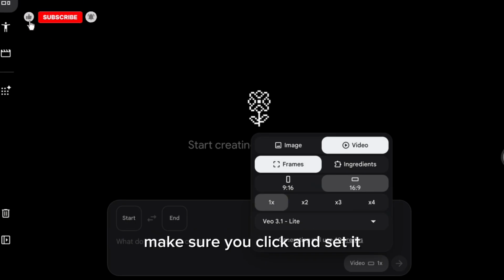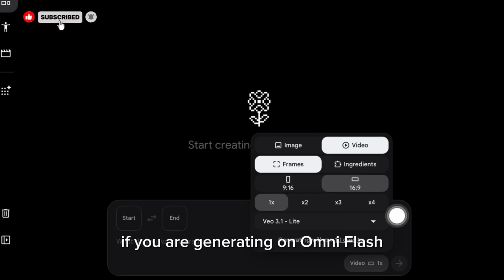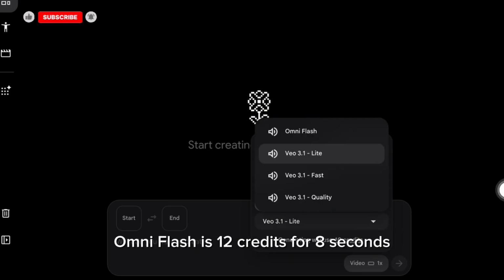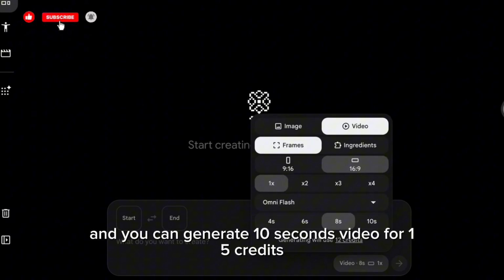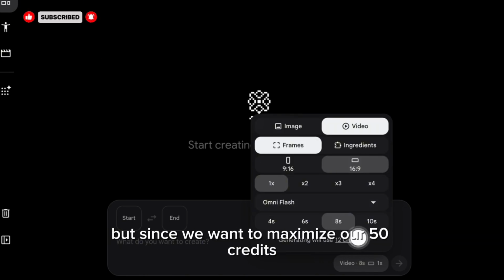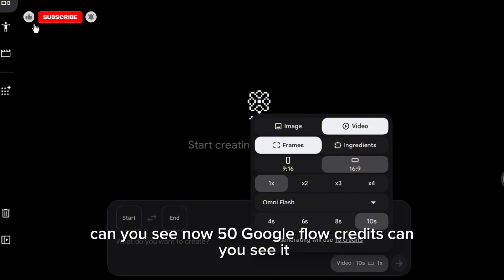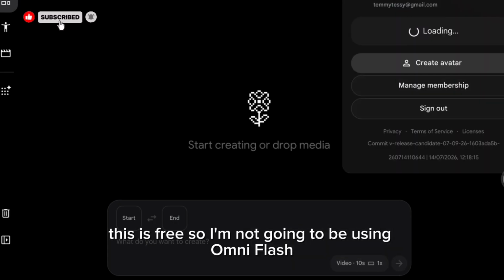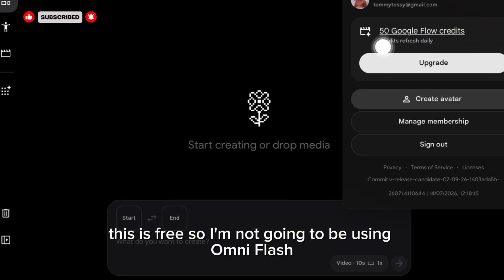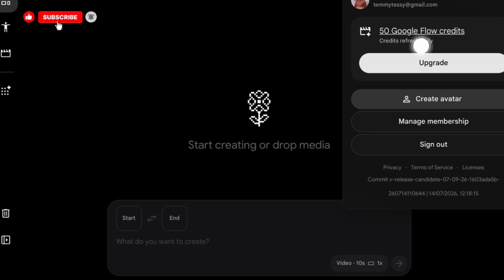Then you see this place, make sure you click and set it. If you are generating on OmniFlash, it is 12 credits for 8 seconds, and you can generate a 10 seconds video for 15 credits. But since we want to maximize our 50 credits, can you see how many credits they gave me now? 50 Google Flow credits. This is free. So I'm not going to be using OmniFlash.